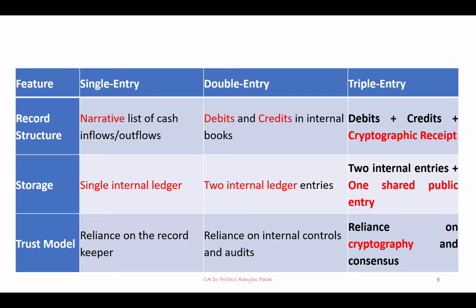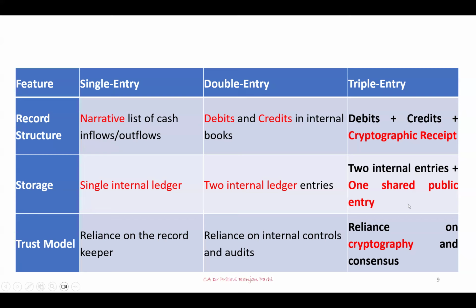But in double entry, what do we do? We make a debit entry and a credit entry, in two different ledgers. But reconciliation is needed to make these books of accounts more reliable. Under the triple entry system of accounting, debit and credit entries are made and a cryptographic receipt is generated. So two entries plus one additional entry, which is kept in the blockchain.